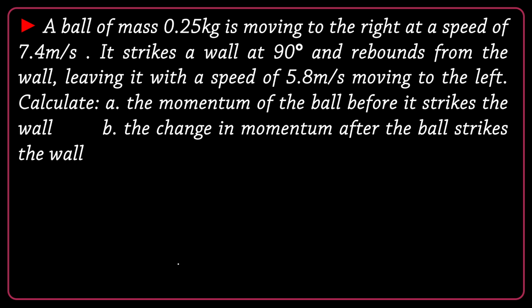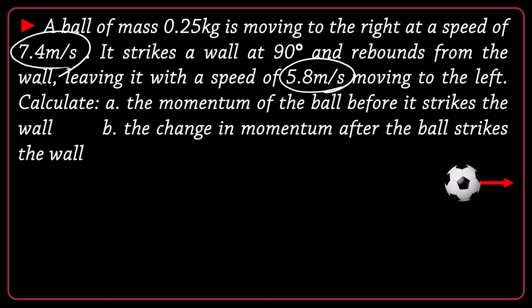Let's have an example. A ball of mass 0.25 kilogram is moving to the right at a speed of 7.4 meters per second. It strikes the wall at 90 degrees and rebounds from the wall, leaving it with a speed of 5.8 meters per second moving to the left. You see the rebounding speed is different from the initial speed. Calculate the momentum of the ball before it strikes the wall.